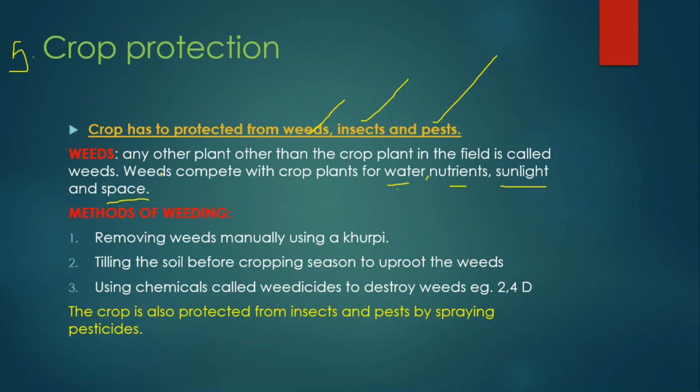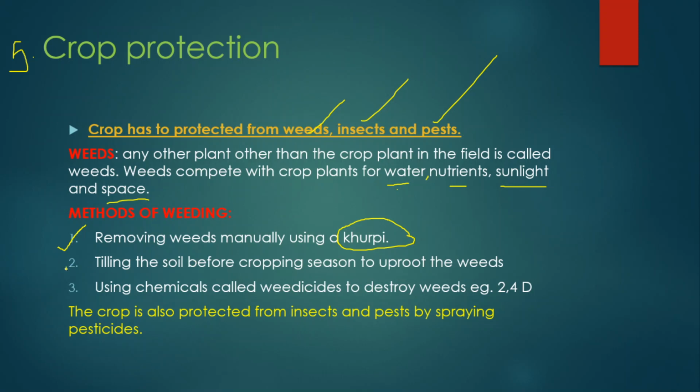You should remember one thing: weeds have better adaptation than the crop plants. They have better resistance when compared to the crop plants. So the farmer has to remove the weeds. There are different methods of removing weeds. Manually, we can remove the weed with the help of a tool known as a kurpi. This is a tool we have. With the help of this, we can manually remove the weed.